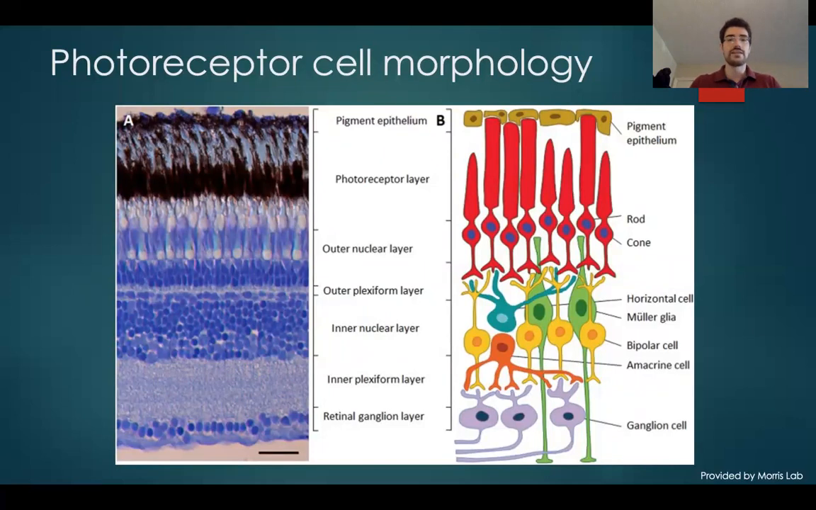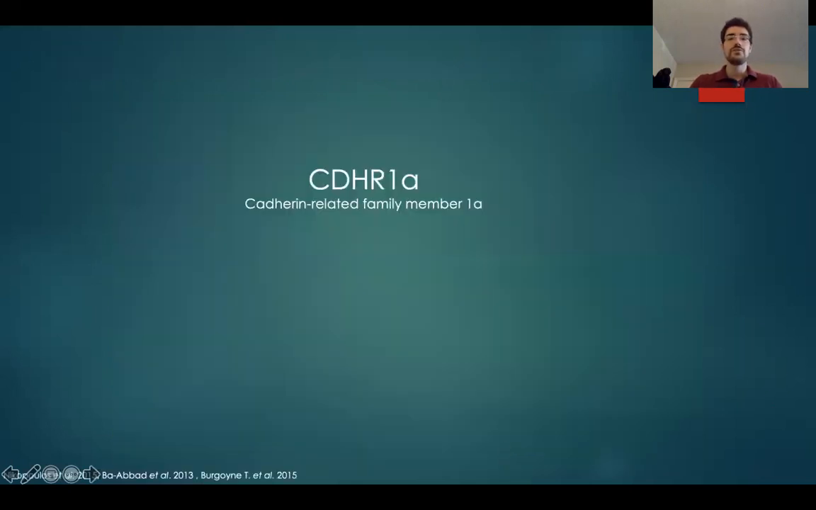In the inner nuclear layer, we have the horizontal, Müller glial, bipolar and amacrine cells, and then the retinal ganglion cells we have in the retinal ganglion cell layer. So the signal will come from the light perceived by the photoreceptor cells and then be transmitted through these cells to the brain. Now, CDHR1 is a cadherin.